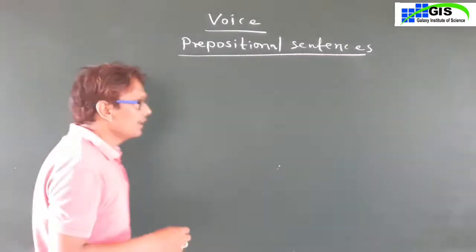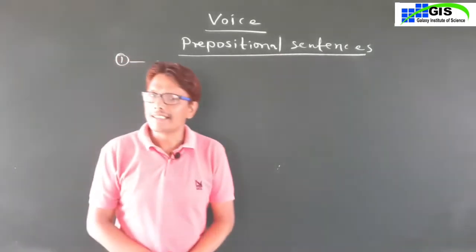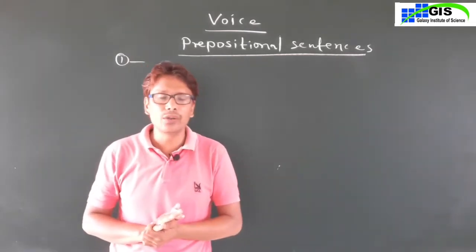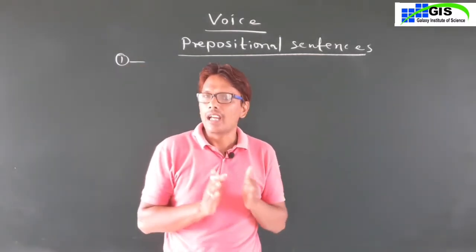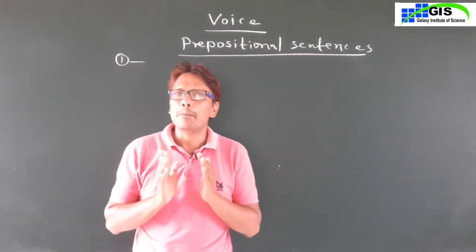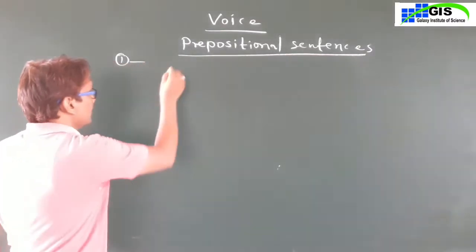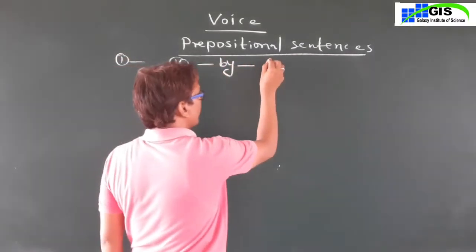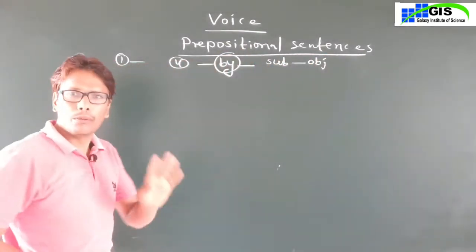Means to say, dear students, the first rule is change the object into the subject. It will be as it is. The second rule is write the helping verb according to the tense. And the third rule is you have to write the past participle, means the third form of the main verb, in passive voice. But dear students, the fourth rule is use by, then change the subject into the object. This is rule number 4.